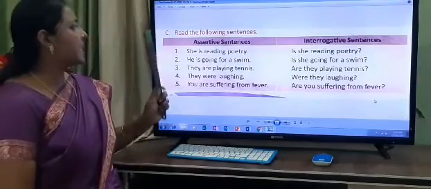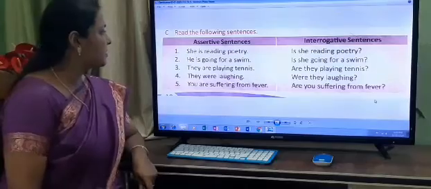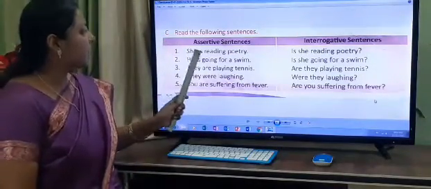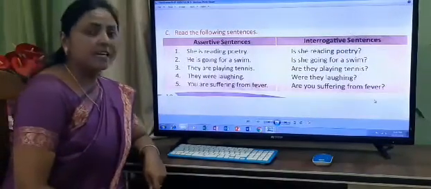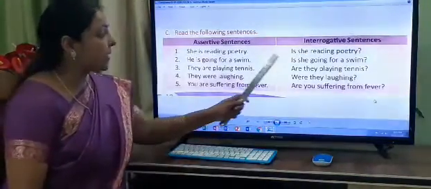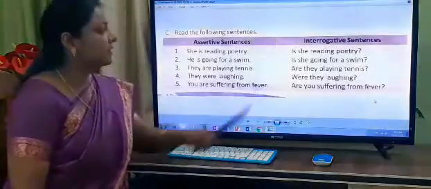Now exercise C. Read the following sentences. Children, in the book it has given the first question: she is reading poetry. Now when we change into the interrogative sentence, we will begin with helping verb. And what is the helping verb here? Is.